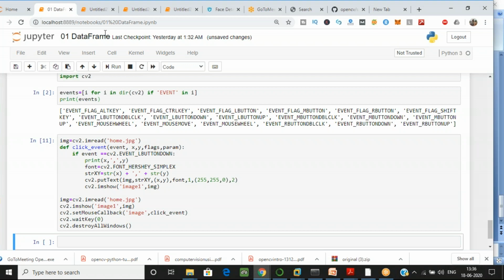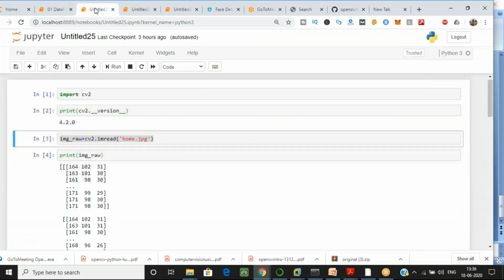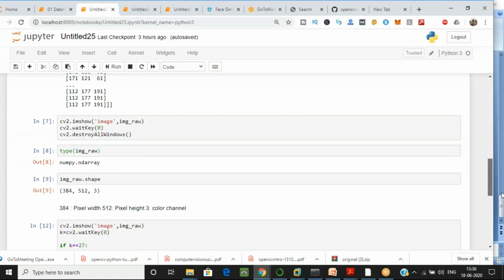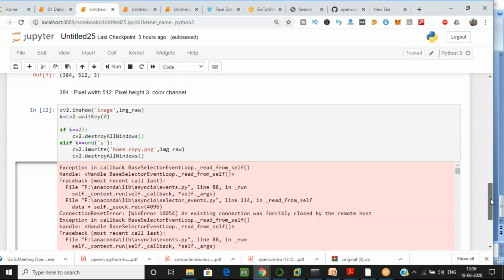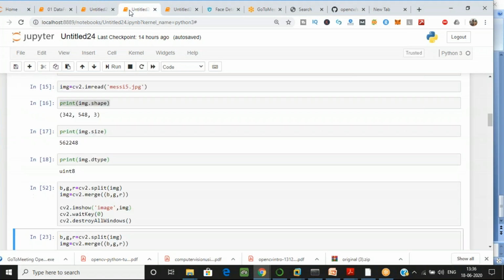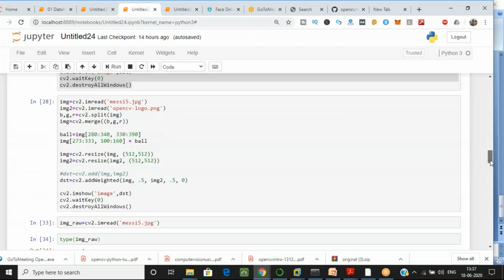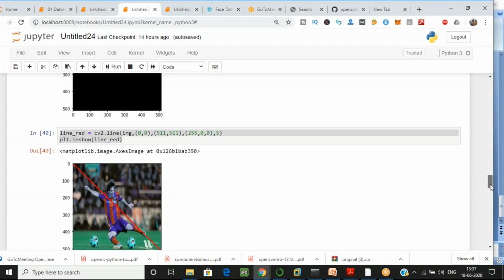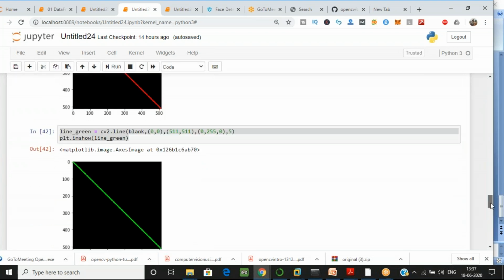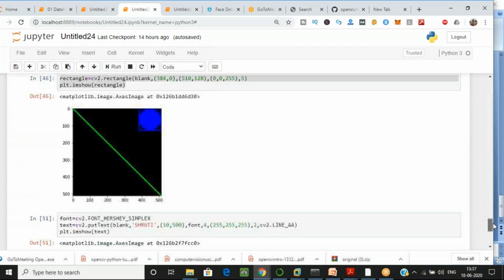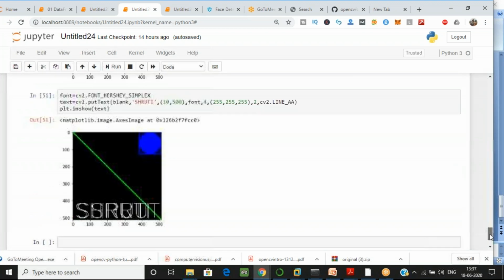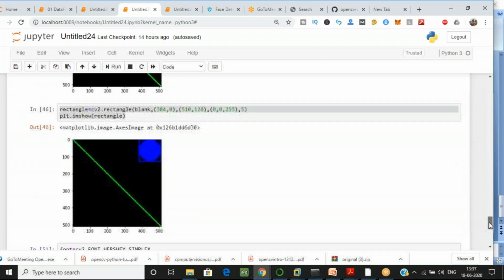Okay, just tell me one thing. If I have this one image over here, I want to, not this one. Yeah, at this one. Now you can see the black screen over here. Now, if I want to give text in this black image, now I have shown you.